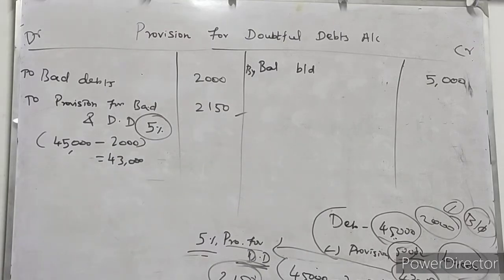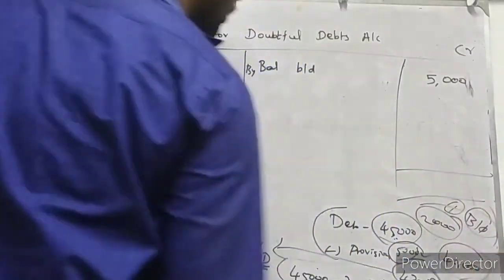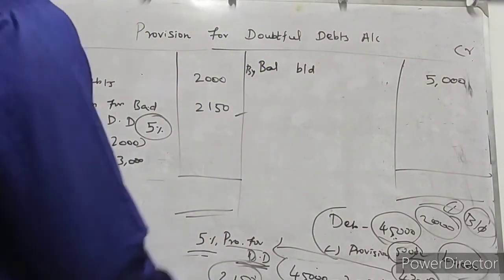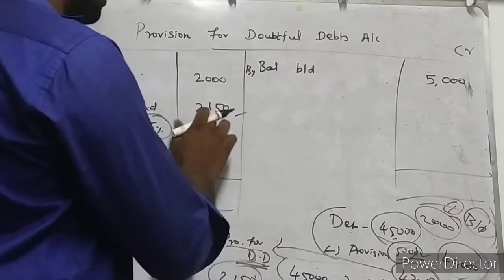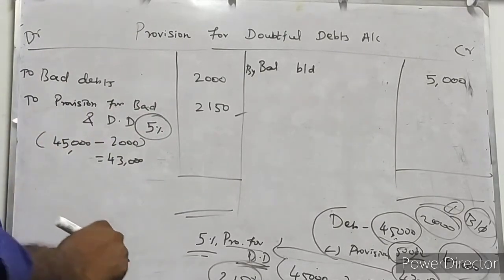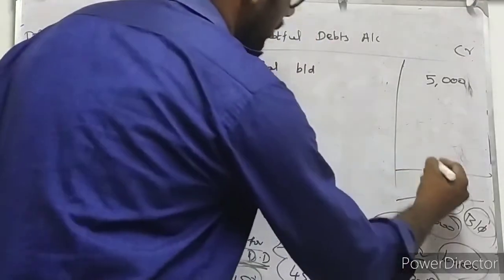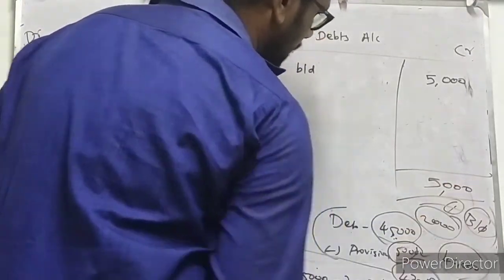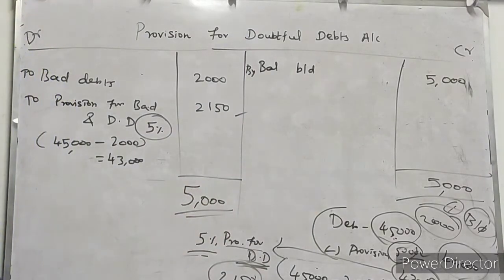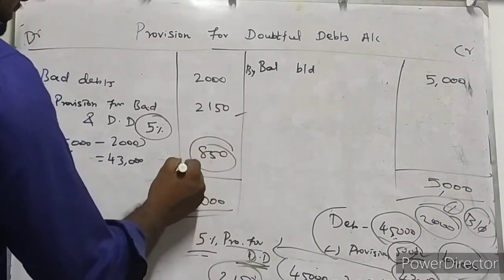Then we are going to balance both the sides. Actually, as per previous year, to meet future contingencies called bad and doubtful debts, 5,000 rupees as provision we have allotted, isn't it? But now actually what has happened? 4,150 only. Then the remaining amount will be liability reduced, isn't it? Liability reduced means that will be entered in the credit side of revaluation account. You should keep it in mind. So 5,000 rupees actual liability we were expecting, but actually the liability occurred during this year is 4,150. So 850 rupees is the balance.